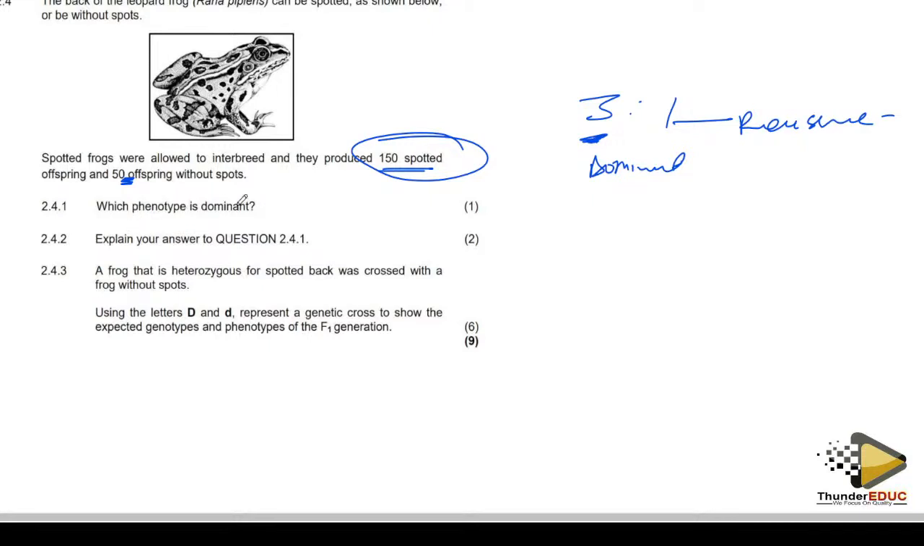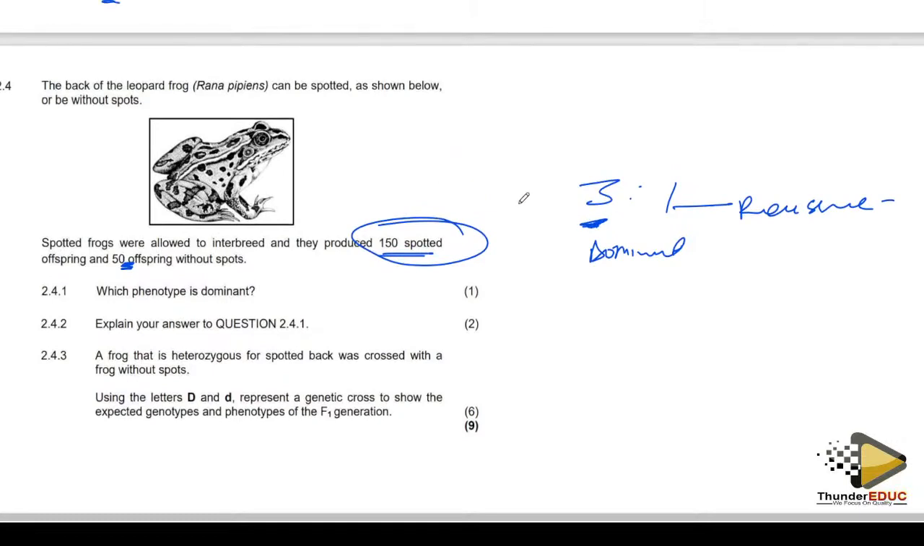They're asking which genotype is the dominant one. Explain your answer. Yes, the answer can be explained based on the ratio you obtained. You got a 3 to 1 ratio, meaning that the dominant ones are more.